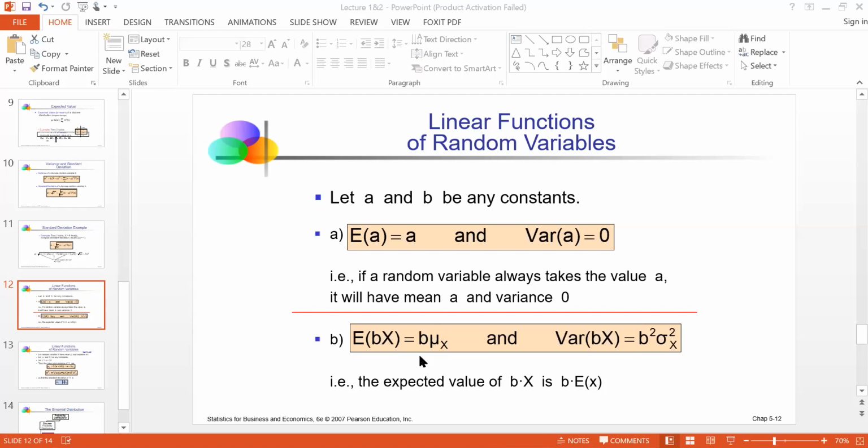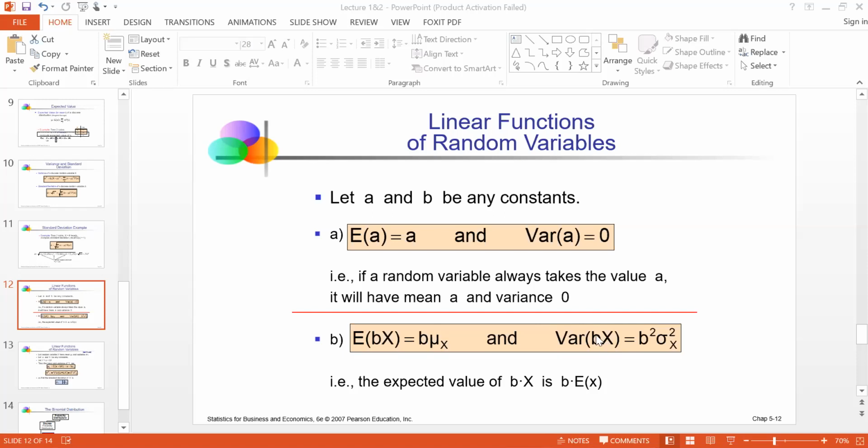Again, you do the same thing with variance of bx. They are in multiplicative format, so you take the constant b out of the bracket and the variance will only work on x. But one thing you have to remember: when you take something out of the bracket for variance, it has to be squared, because inside they are already in square format.